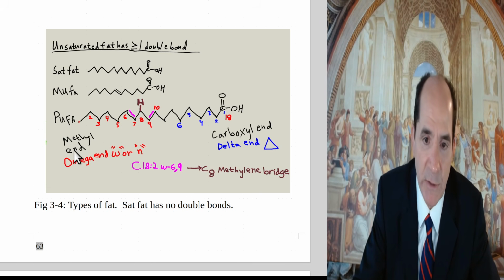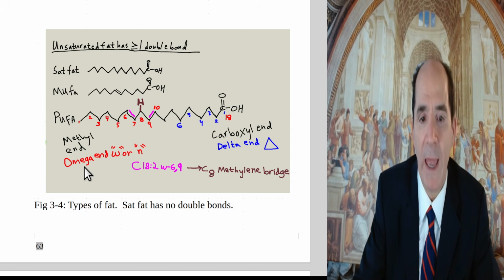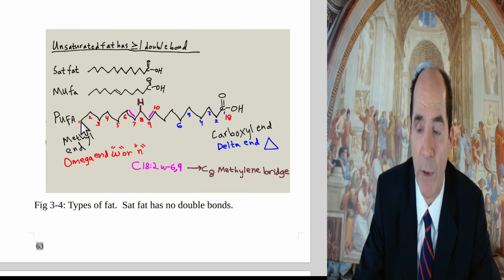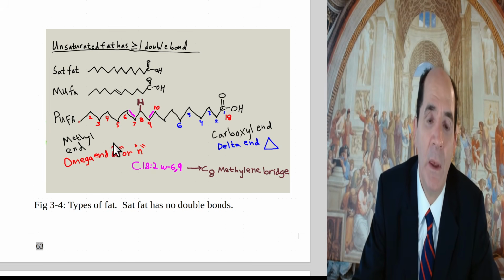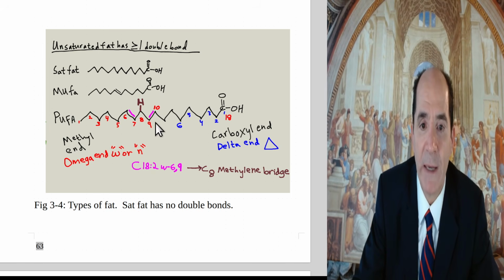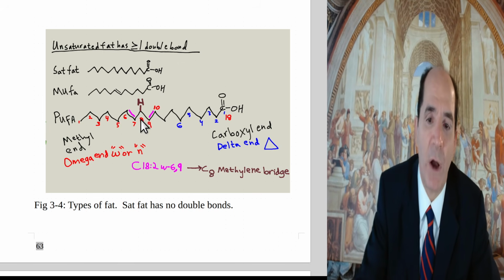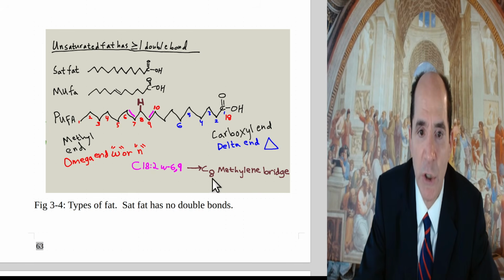A fatty acid is a carboxylic acid, okay? The methyl end is also called the omega end, or the W end. And you just count from this carbon to describe the position of the double bond. So this is 1, 2, 3, and omega-3 would have the double bond here. 4, 5, 6, so the double bond's right here. So this is an omega-6 fat, okay? And it's a PUFA, so there's also an omega-9 fat right here. There's always a skip carbon which doesn't have a double bond on it. This carbon, which has only 2 hydrogens coming off it, is also called a methylene bridge. So the C8 carbon in this PUFA is where the methylene bridge is, and that carbon is vulnerable